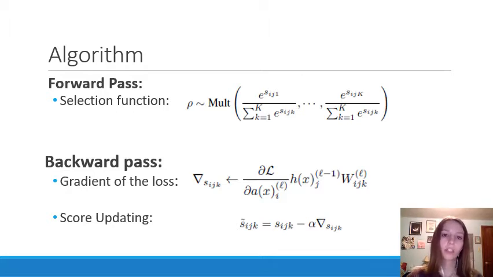And the k values are considered during training for each connection, but only one value per connection is used during testing, just as a note. And the weight for each connection is determined by selecting the weight value with the highest score after the training is completed. So then for the backward pass, I've included first this equation that is the gradient of the loss. That works to update the scores with the gradient estimation that treats the selection function as the identity function. And then the scores are just updated according to that, which is the second equation I've included. And overall, this is a really simple algorithm, but the results show effectiveness, and they can show comparable accuracy to more traditionally trained neural networks.